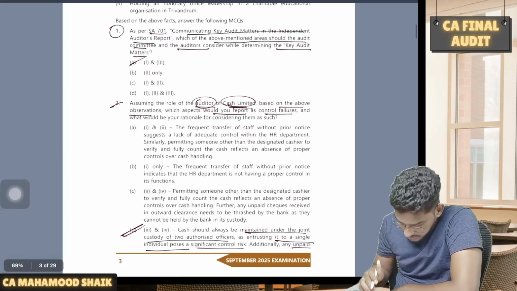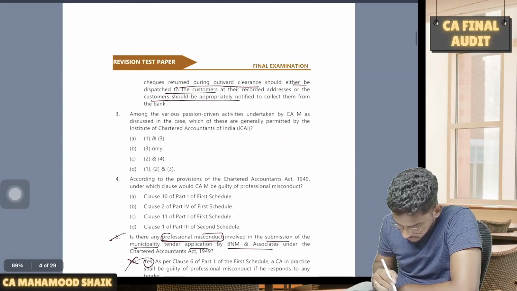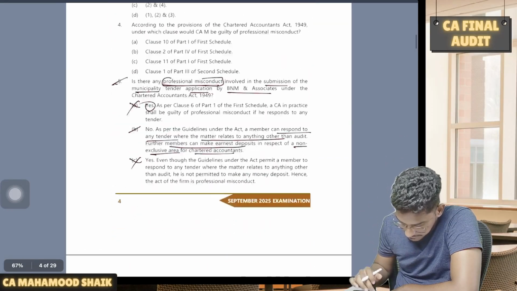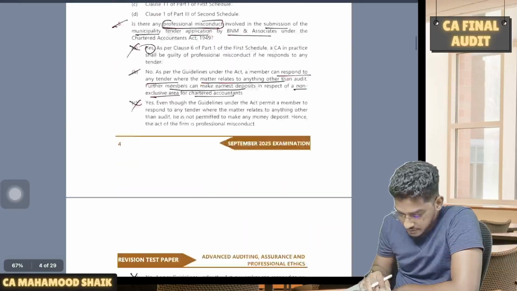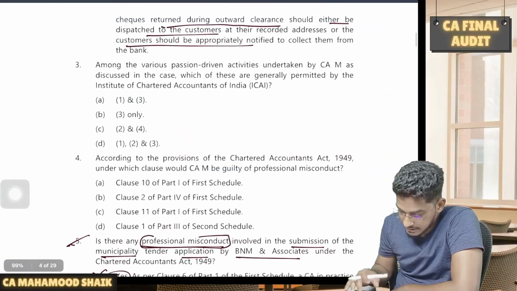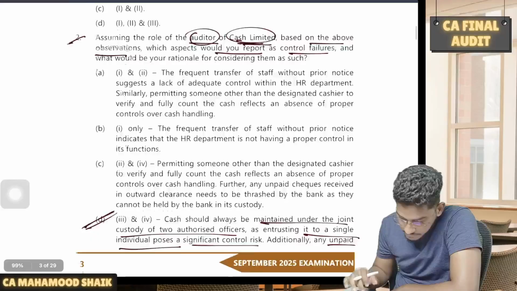Second one, option is second, and one more question also we have done. No, fifth one is C. Okay, anyhow, you can cross verify with the key. Now let us come to the next part.